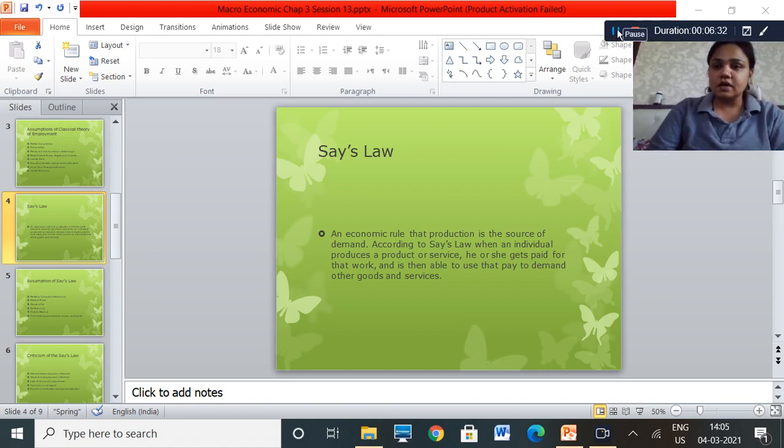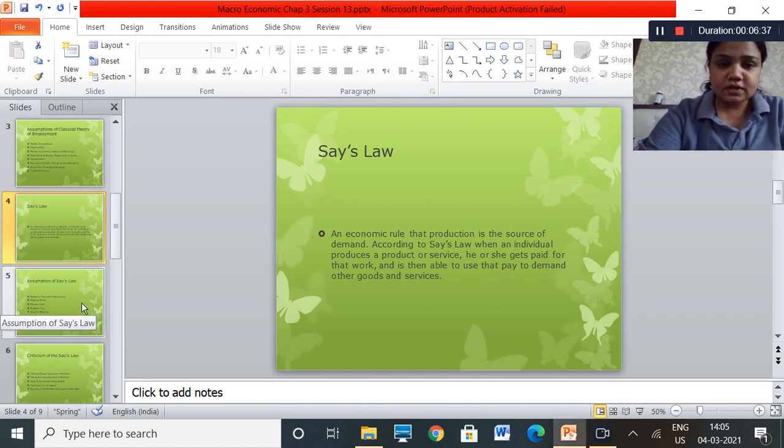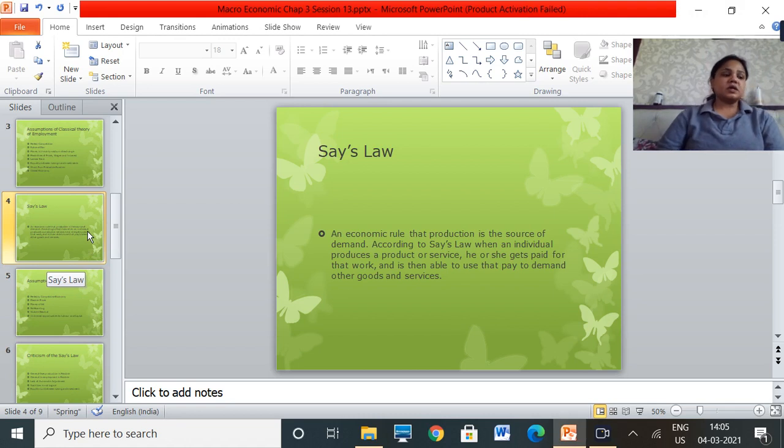So let's proceed with this law, Say's law. What are the assumptions? Now, in Say's law also, many definitions are given. J.B. Say has given a definition that supply creates its own demand. Another definition is by J.S. Mill, that consumption coexists with production. Production is the sole cause of demand. It never furnishes supply without furnishing demand, both at the same time and to an equal extent. So these are certain definitions given.